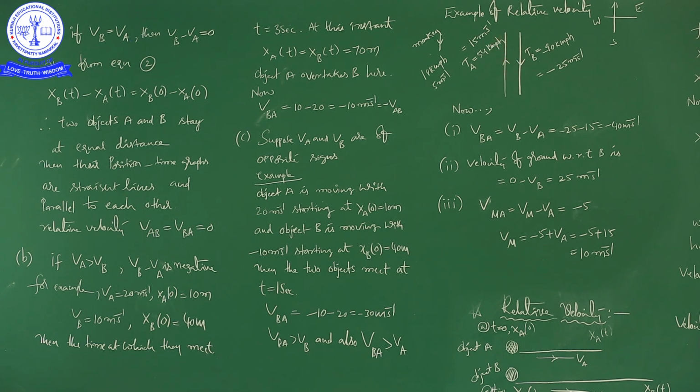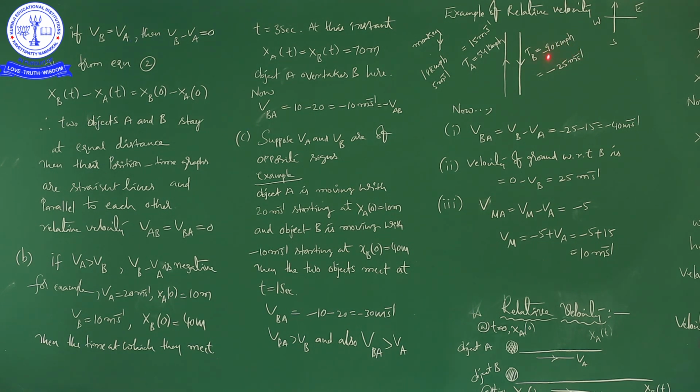That you can convert into meters per second: 54 into 5 by 18 will give us 15 meters per second. Next, here 90 kilometers per hour. If you observe carefully, here there is a minus, because if north is positive, this will become negative. It is the negative y-axis. That's why minus. Minus indicates that train B is moving in the opposite direction compared to train A. So, the velocity of train B is equal to minus 90 kilometers per hour.